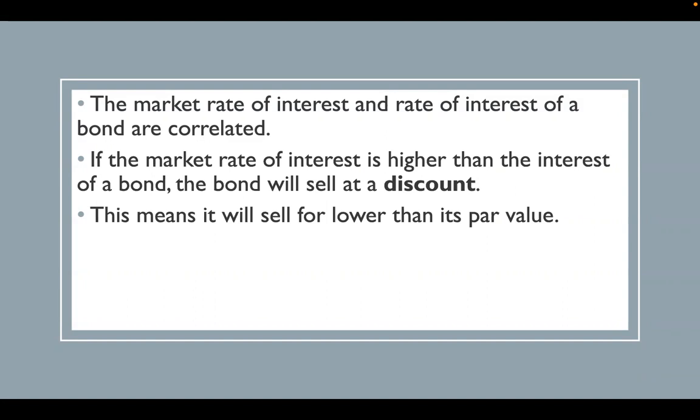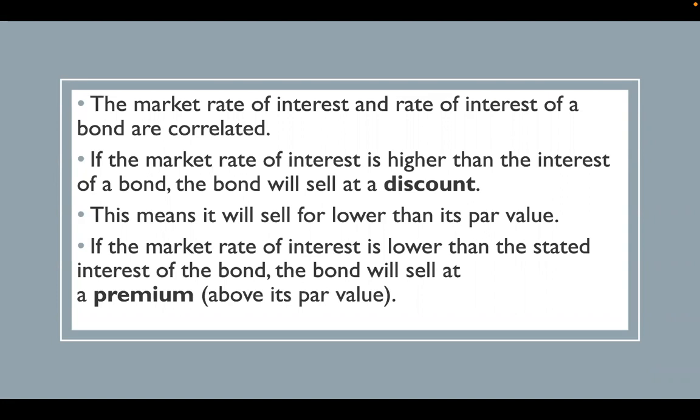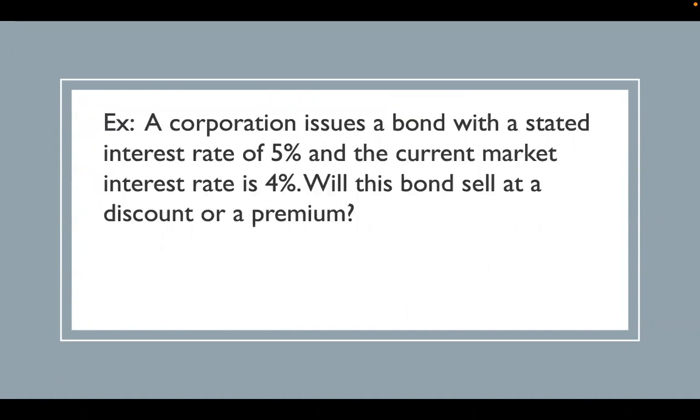So if the par value of the bond is, let's just say $10 for easy figuring, and the market rate of interest is higher than the interest rate of the bond, then the bond might be sold for like $8, right? It's lower than its par value. These are very low values, I'm just talking random numbers here. If the market rate of interest is lower than the stated interest of the bond, it will sell at a premium, which means it would sell above its par value. Okay, so that's what it means by correlated, right? If the market interest is higher, then the bond sells at a discount. And if it's lower, it sells at a premium. So it's like opposite ways, okay?